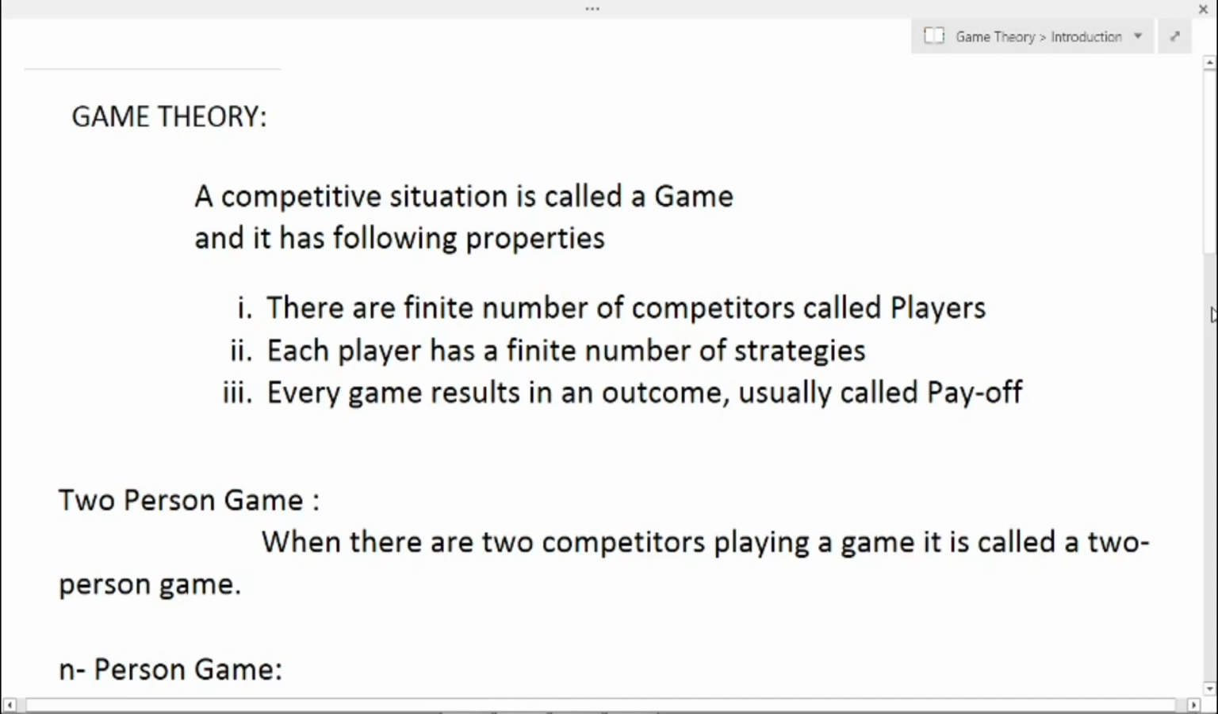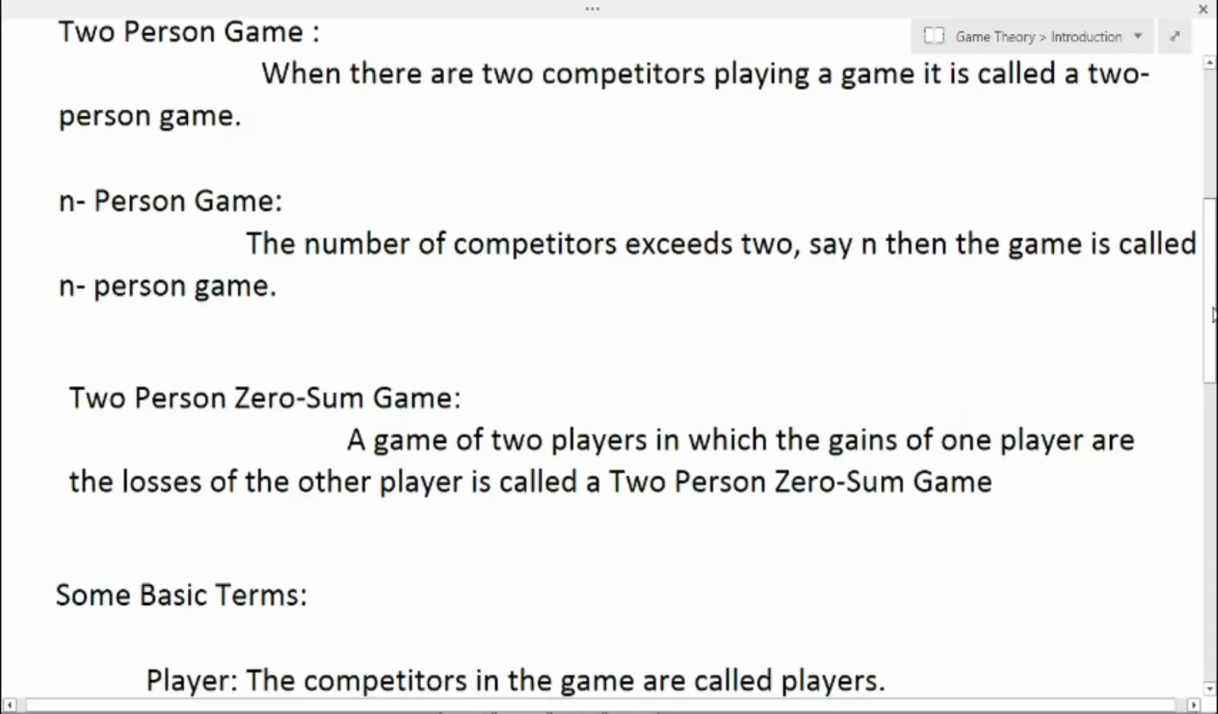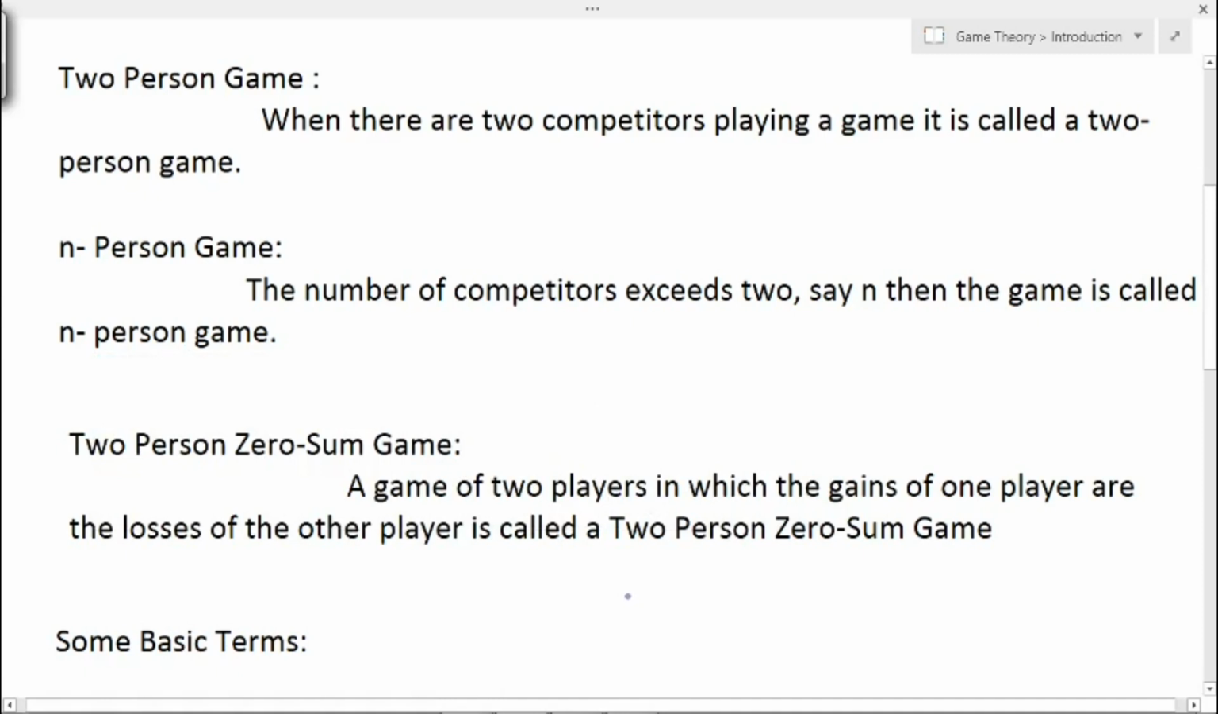Next, two-person game. A two-person game is nothing but a particular game in which there are only two competitors. Then it is called a two-person game. Next is n-person game. An n-person game is nothing but a game in which there are n number of players, called an n-person game. The n value should be more than 2. Okay. Next is two-person zero-sum game.